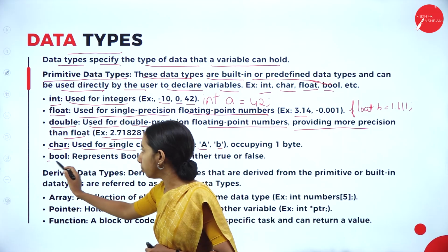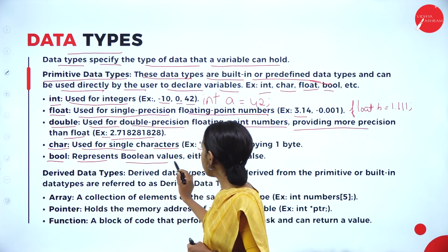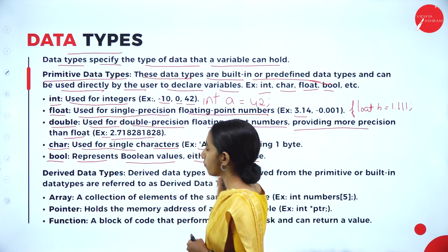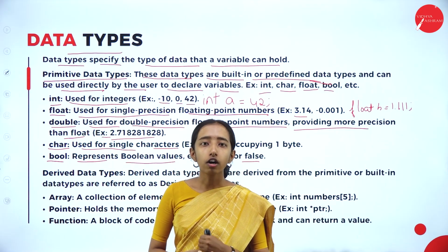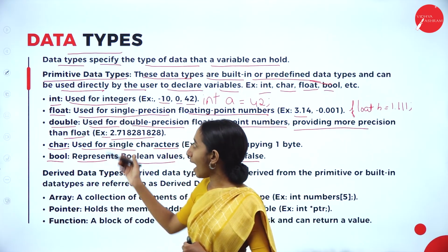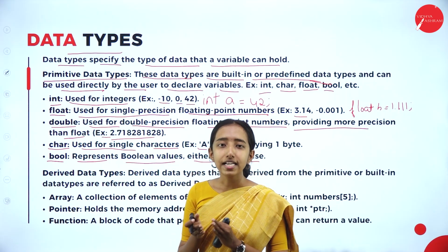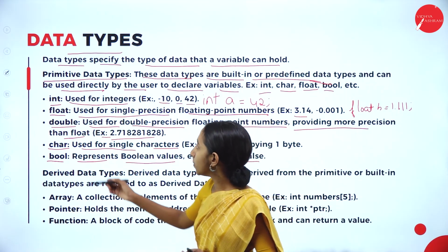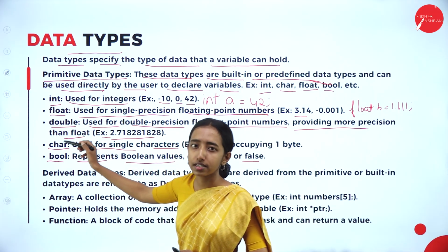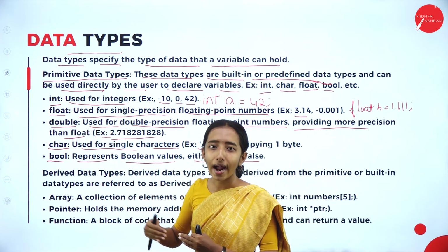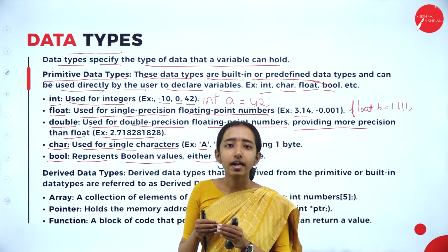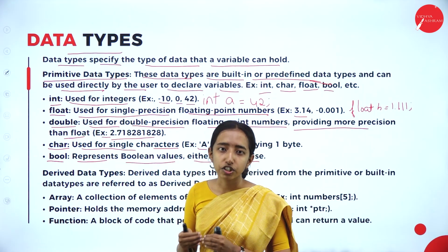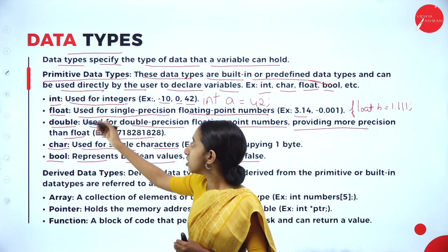Next we are having bool. It represents a boolean value that is either true or false. So these will have their own bytes and bits, like 2 byte, 4 byte, 8 byte, 1 byte. They will have their own memory allocation that they can store.